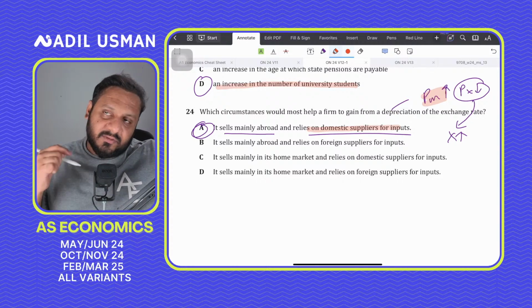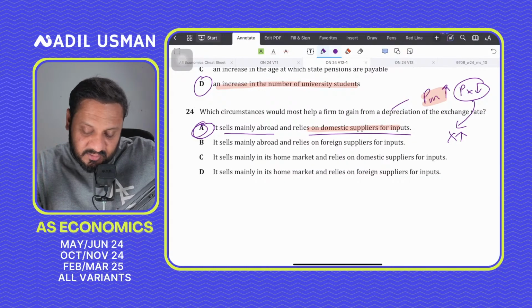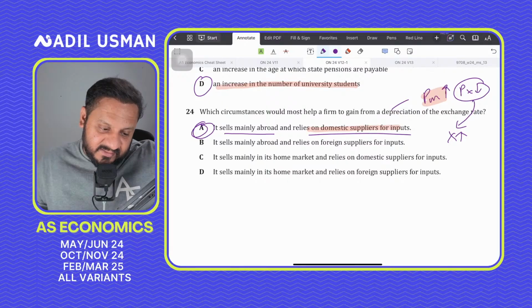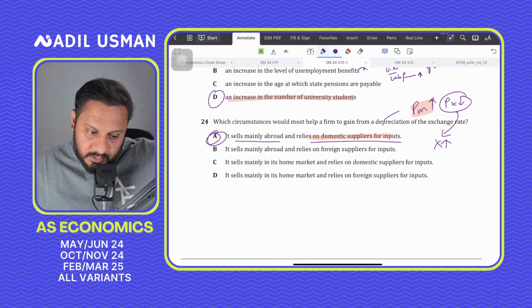Depreciation usually causes a rise in cost of production if you're dependent on imports, but since you aren't, there's no rise in cost of production for domestic firms. So A is the correct answer. Got it?